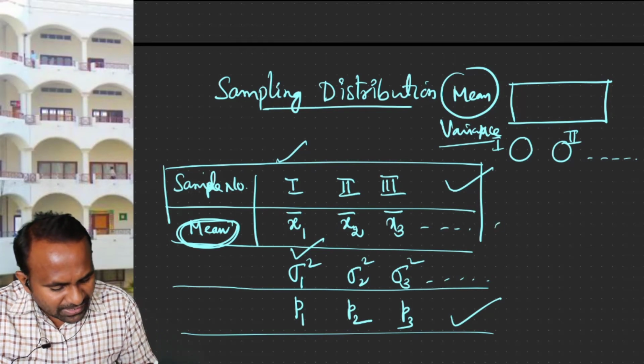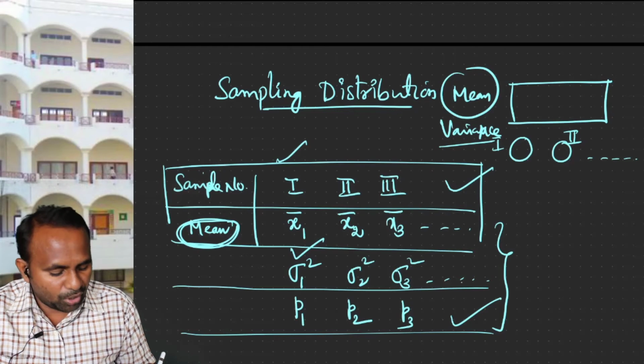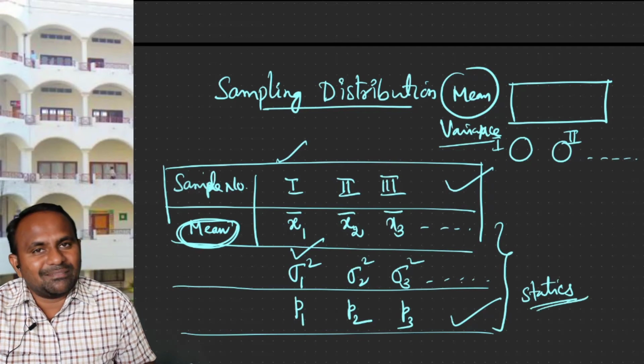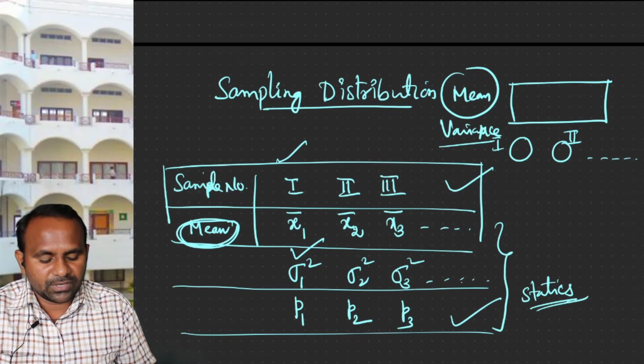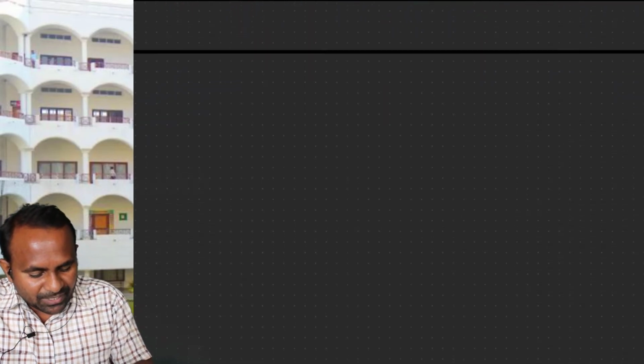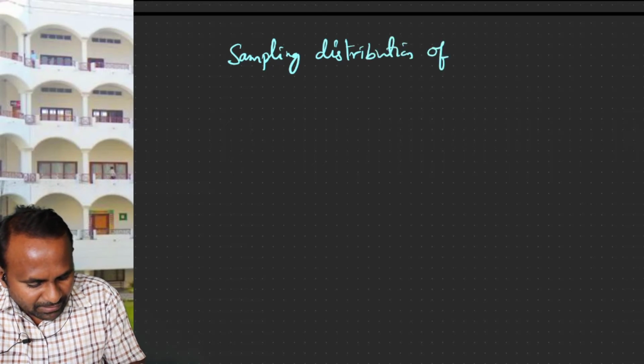See, in all these cases, like mean or variance or proportion, these are statistics, because all of these are concerning the sample. Now, let us give an example of the sampling distribution of mean. So with this, I will be ending this sampling distribution of mean.